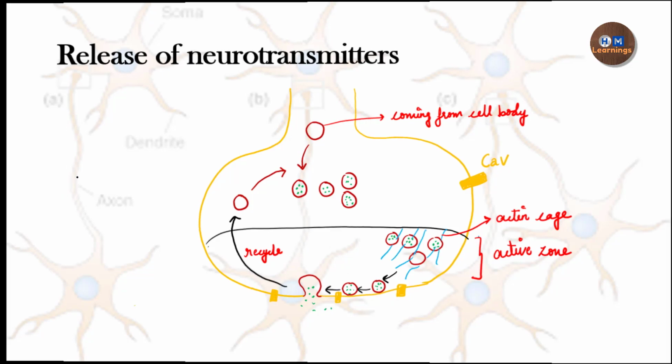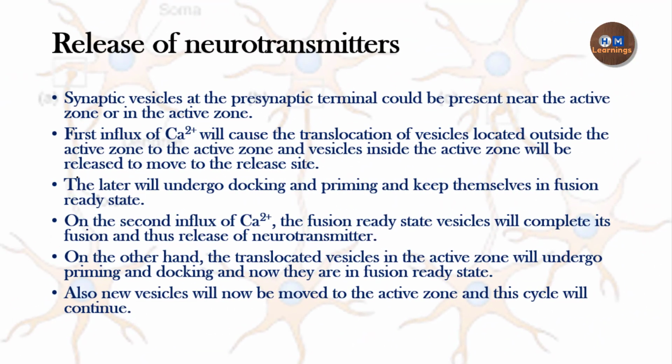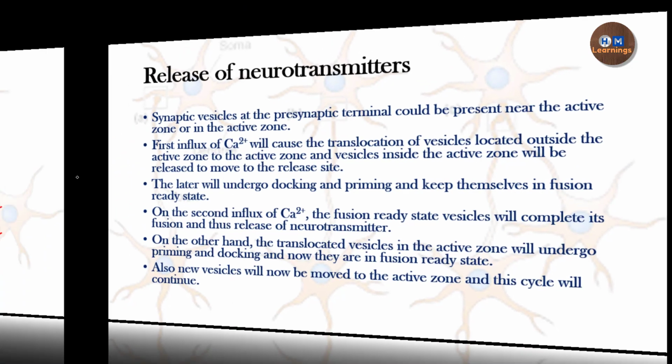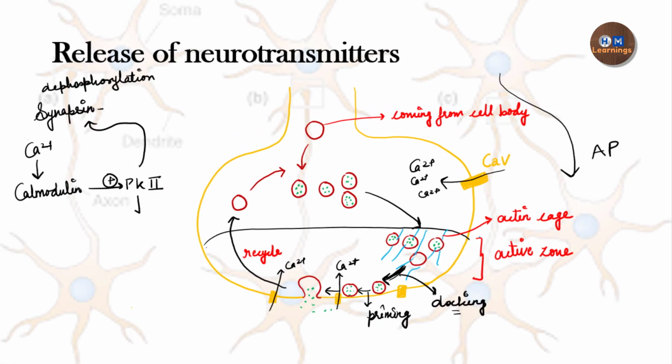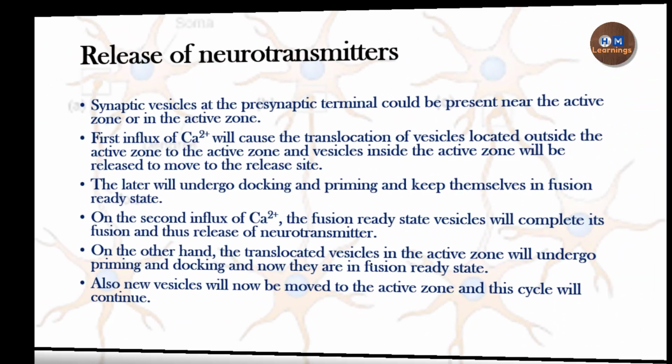Okay, so these are the steps of the release of neurotransmitter. This is something I have already told you: what happens with the first influx of calcium ions and what happens on the second influx of calcium ions. On the second influx, this step will be repeated. Which step? The vesicles which are here will move towards the active zone, and the vesicles which are here will move towards the docking and priming. Okay, and this cycle will continue.